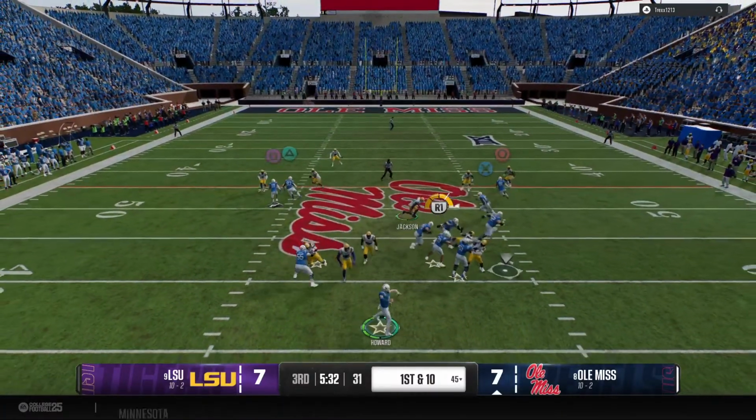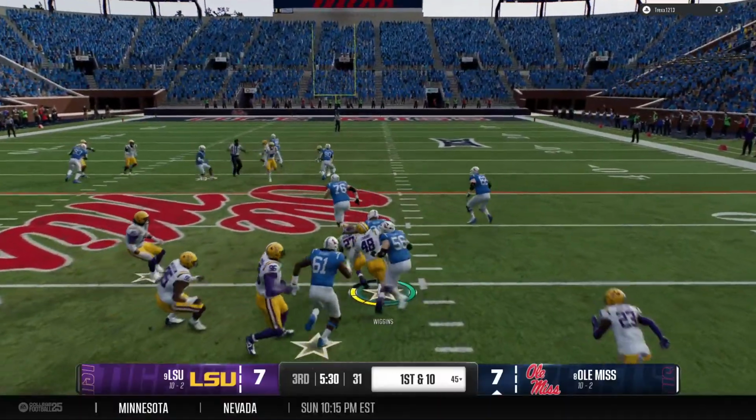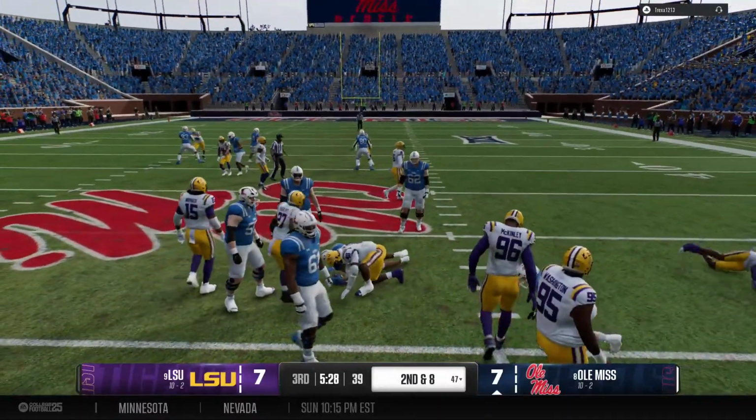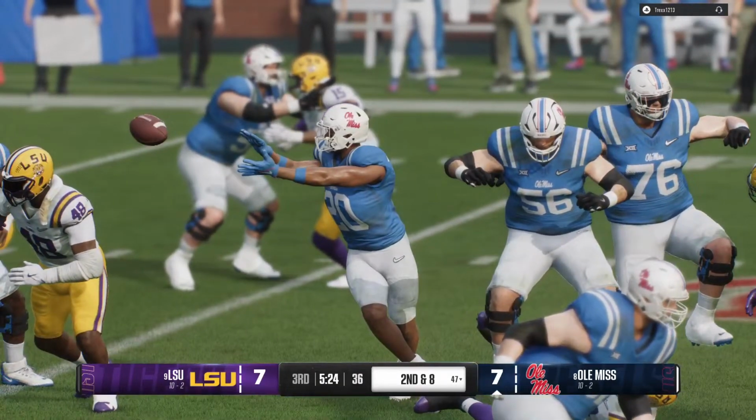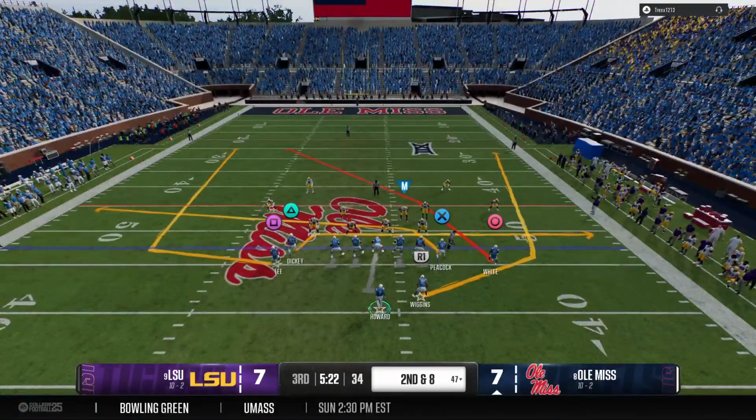On 1st and 10, looking to throw, looking to set up a screen pass here. And they bring him down. The blocker has not much help on the screen there. He's short of the first down. That completion makes it second down.